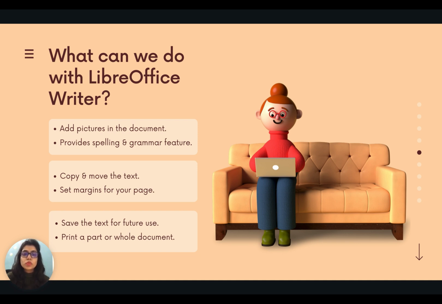Next one is provide spelling and grammar feature. Spelling and grammar feature means it is providing you an auto correct spelling or grammar feature, with the help of which while you are typing, if you have done any mistake in spelling or any grammatical mistake, it will help you to automatically correct it. So it provides you the spelling and grammar feature as well.